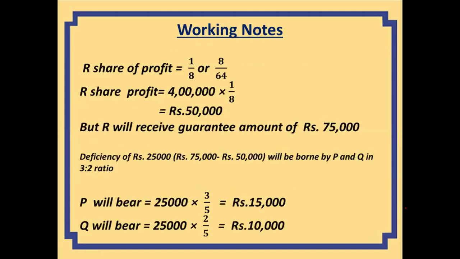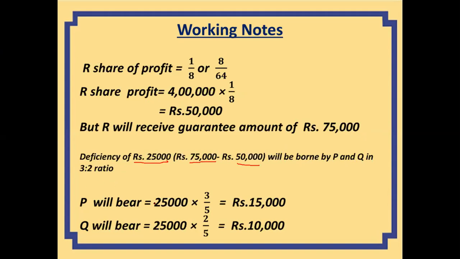Now, as his share of profit is less than that, we need to understand. R's share of profit is 1/8, or we can say 8 by 64, that means the same thing. So R's share of profit in 4 lakh amounts to 50,000. But R has been given a guaranteed amount of 75,000, which has been promised to him. So there is a deficiency of rupees 25,000, and this will be borne by P and Q in the ratio 3 is to 2. It is given in the question.